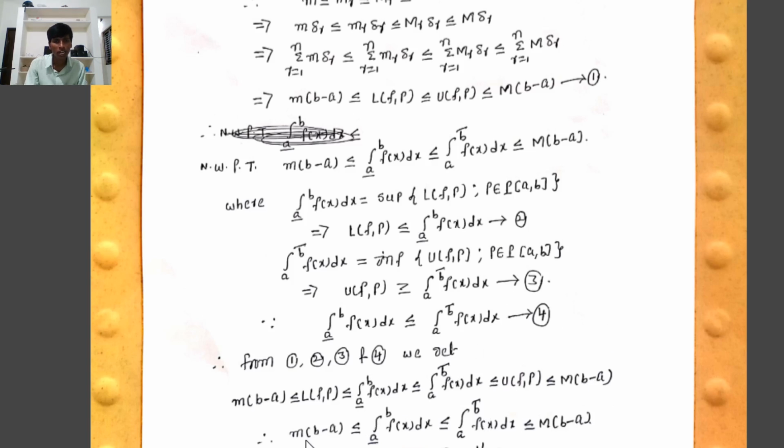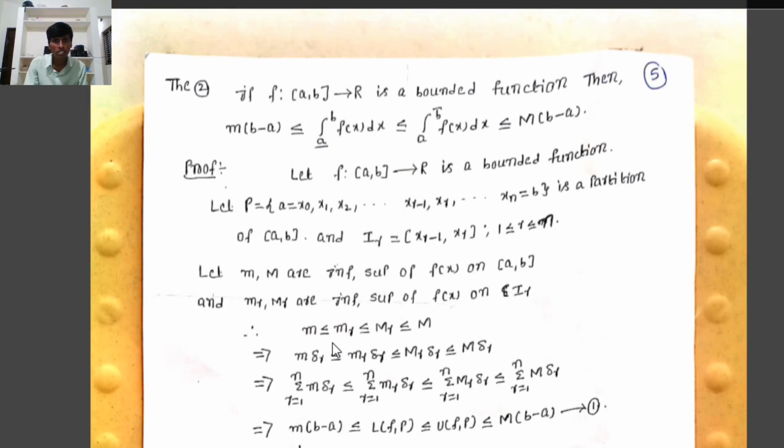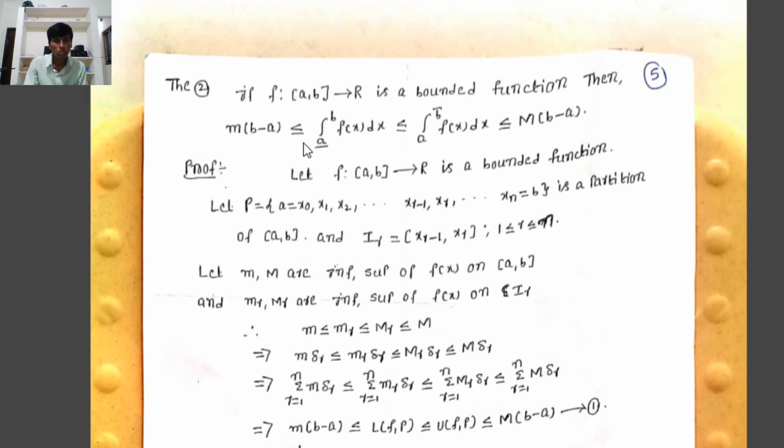Therefore, we conclude that small m into b minus a is less than or equal to the lower integral from a to b of f of x dx, less than or equal to the upper integral from a to b of f of x dx, less than or equal to capital M into b minus a. Hence proved. Therefore, if f is a bounded function on the closed interval a, b, then automatically small m into b minus a is less than or equal to the lower Riemann integral, less than or equal to the upper Riemann integral, less than or equal to capital M into b minus a.